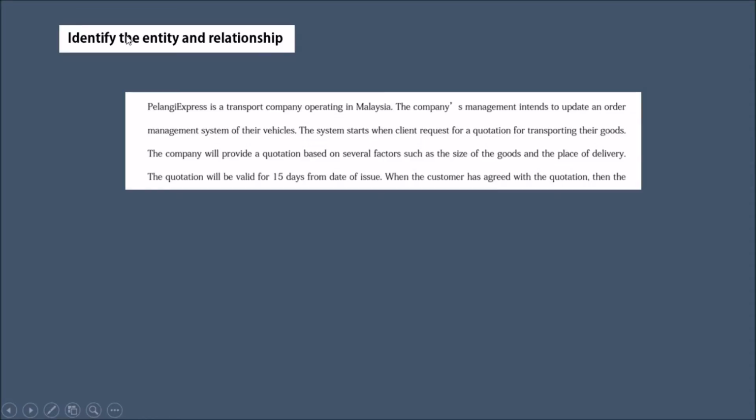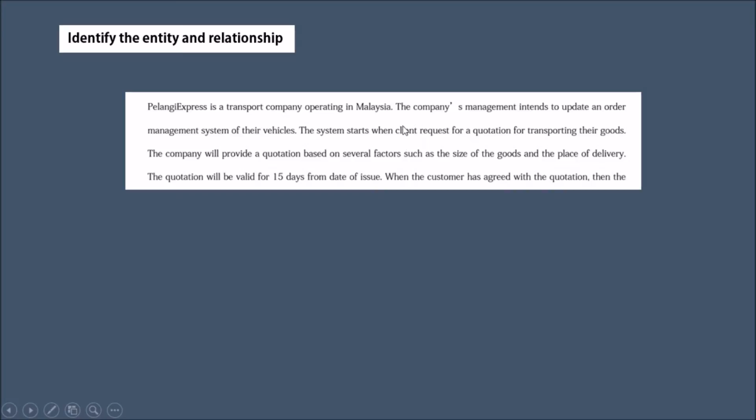The first step is identify the entity and relationship. Honey Express is a transport company operating in Malaysia. The company's management intends to update an order management system of their vehicles. The system starts when client requests for a quotation for transporting their goods. The company will provide a quotation based on several factors such as the size of the goods and the place of delivery. The quotation will be valid for 15 days from date of issue.